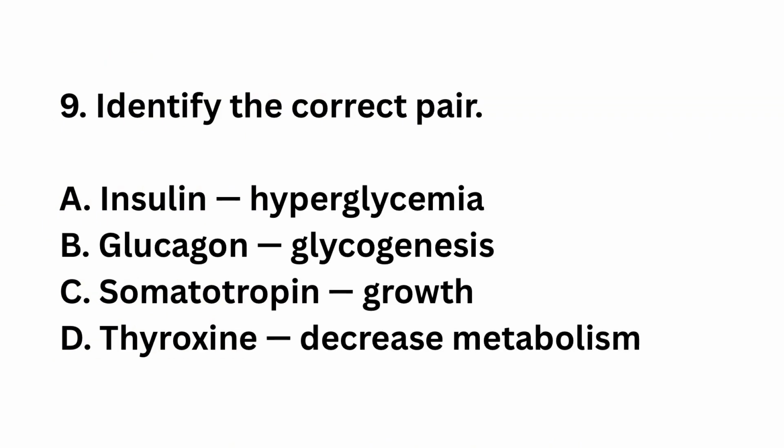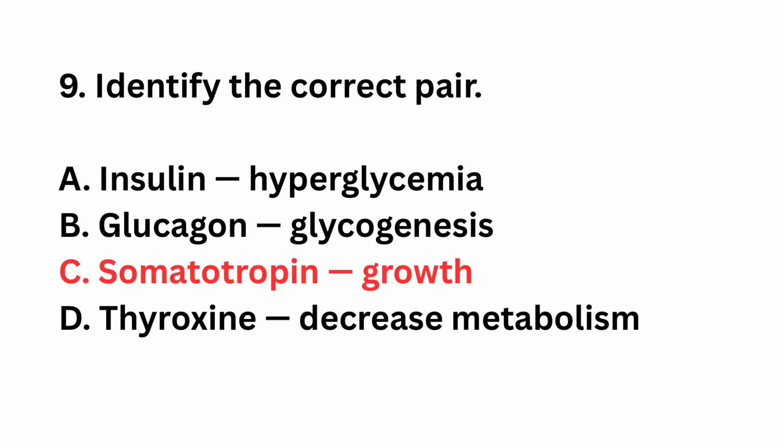Question number 9. Identify the correct pair: insulin hyperglycemia, glucagon glycogenesis, somatotropin growth, thyroxine decrease metabolism. The right answer is option C. Somatotropin growth hormone stimulates body growth.